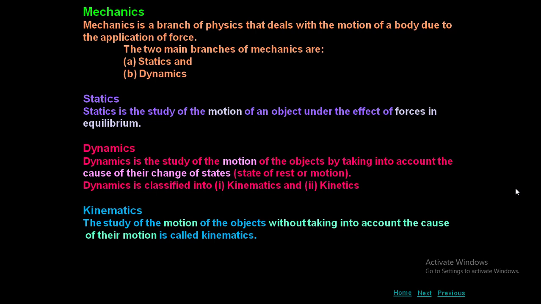But you say that a body is moving with some initial velocity, after a certain time it has some final velocity and it has traveled certain distance, there is acceleration for the body, etc. But nowhere else you are going to talk about the cause of their motion. Generally, what is the cause of motion of a body? Force is the cause of motion of a body. So in kinematics, you will not use the term force anywhere, but you're going to talk about motion of the body completely.